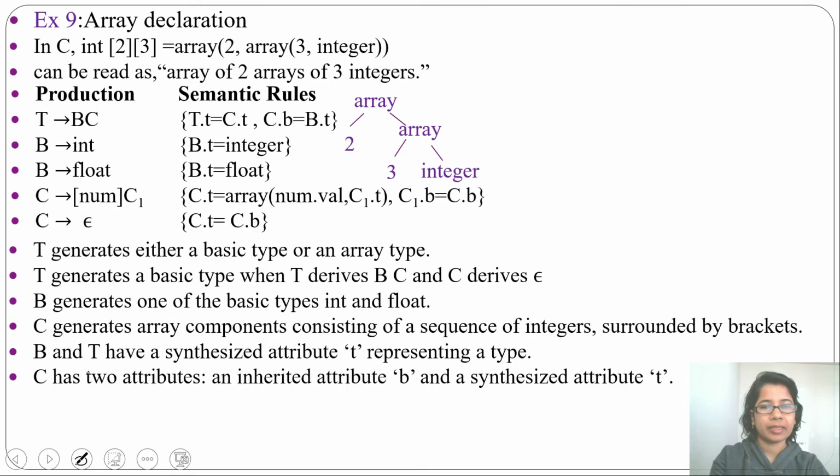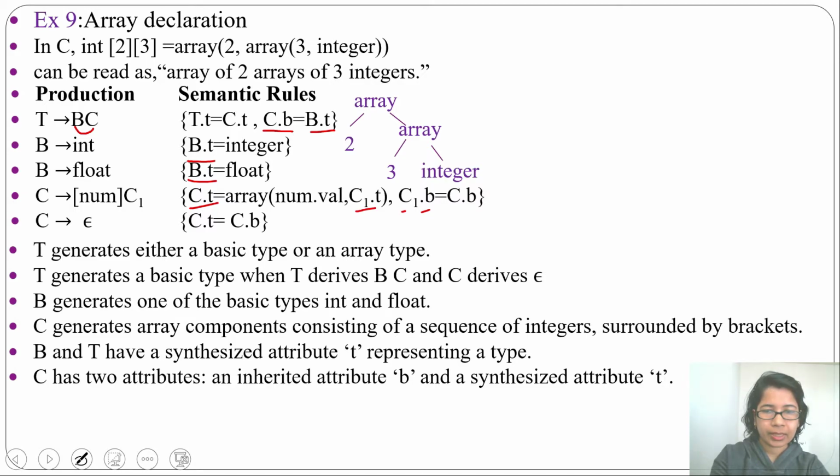Now identify the STT, whether it is S attributed or L attributed. It has synthesized attribute T. You can see B.t equal to integer, B.t equal to float, then C.t equal to C1.t and something. And here there is B. C.b equal to B.t, meaning this C is inherited from B. This C is inherited from its left sibling. There is synthesized attribute plus there is inherited attribute, that is inheriting from its left sibling or its parent.